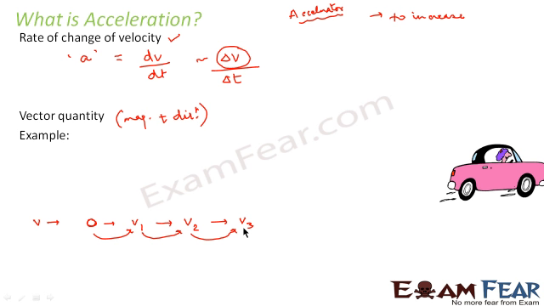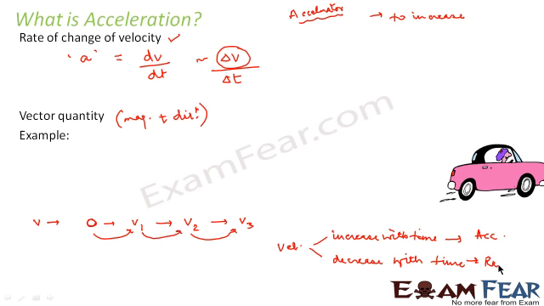Now the velocity can increase with time as well as it can decrease with time. Now, when the velocity increases with time, it is known as acceleration, and when it decreases with time, it is known as retardation, or sometimes it is also called deceleration.